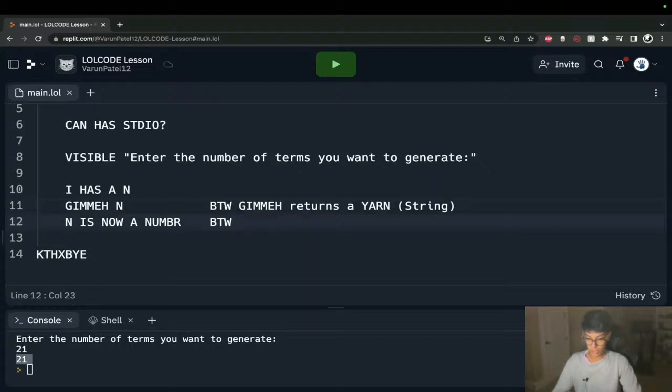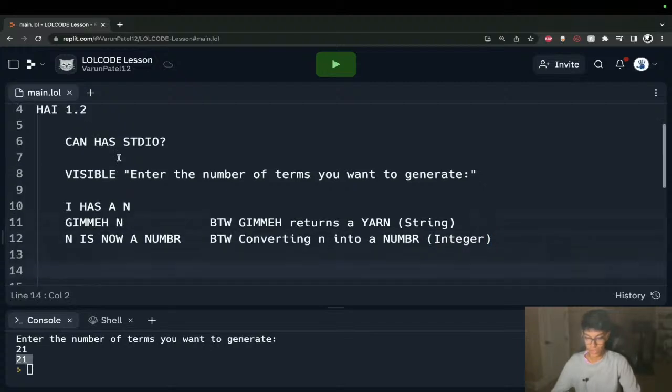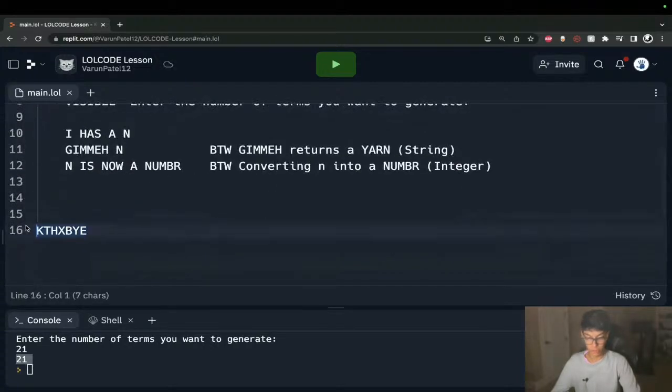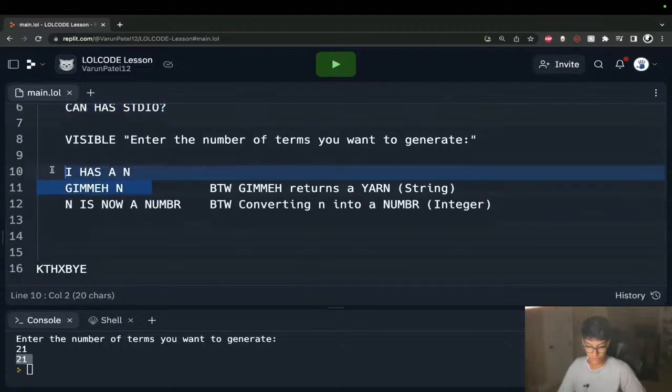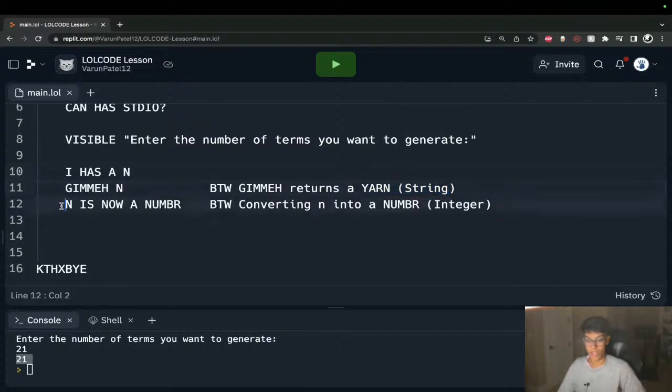By the way, converting n into a number. It's so weird typing these words. Integer. All right, so that's where we're at right now. We have our starting and ending point for our program. Standard input output. We're going to ask the user, how many terms do you want to generate? We're going to save that input to this variable n, which will be a yarn or a string. And then we'll convert it into a number or an integer so that we can start iterating.